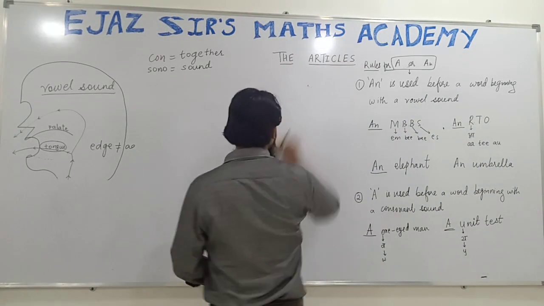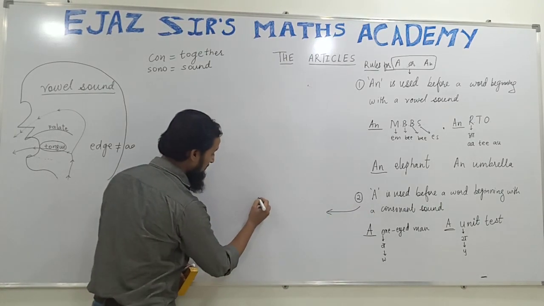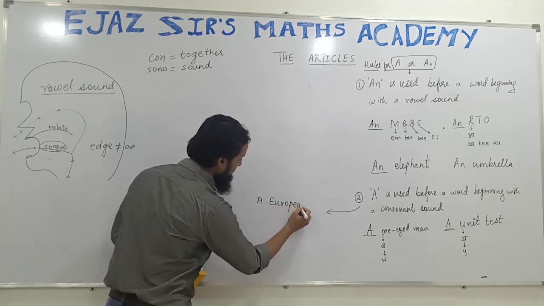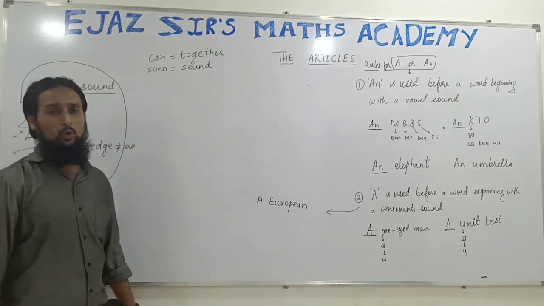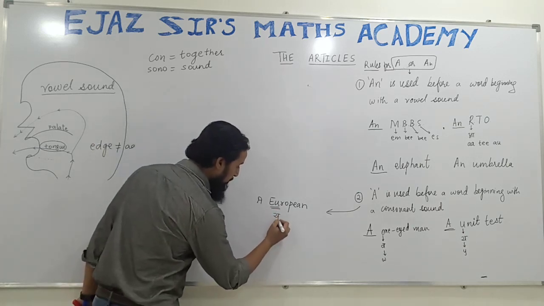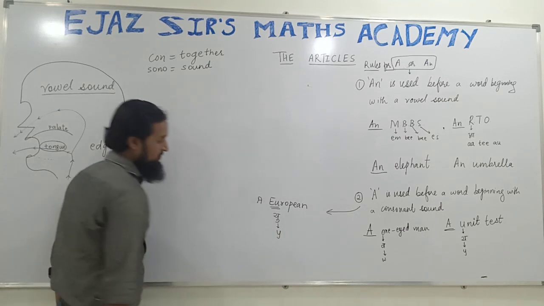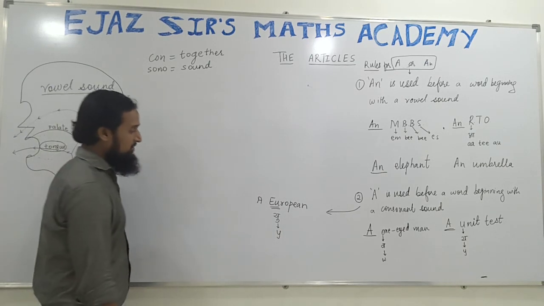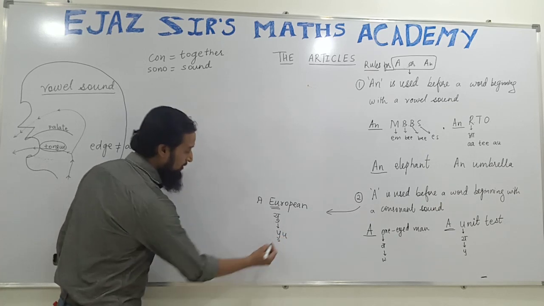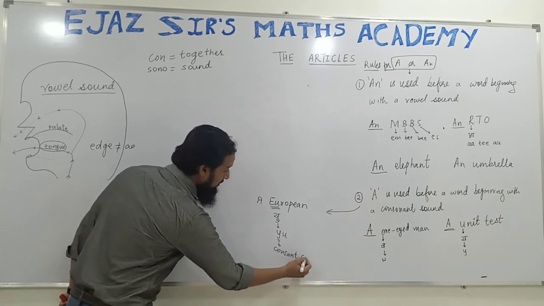Okay, we can see the third example also. A European. Again, it's U, and U here is the Y sound. Y is a consonant sound.